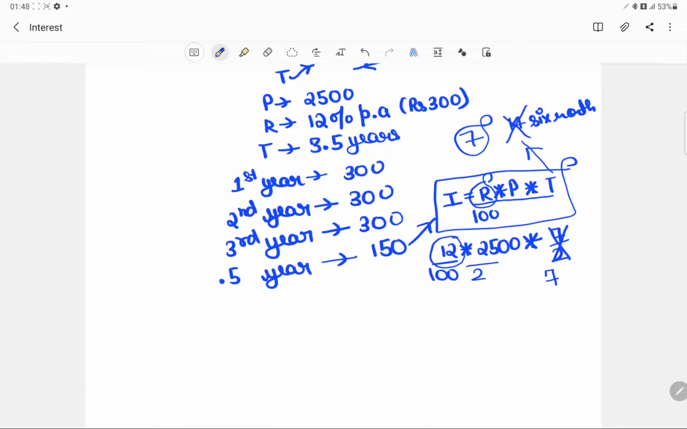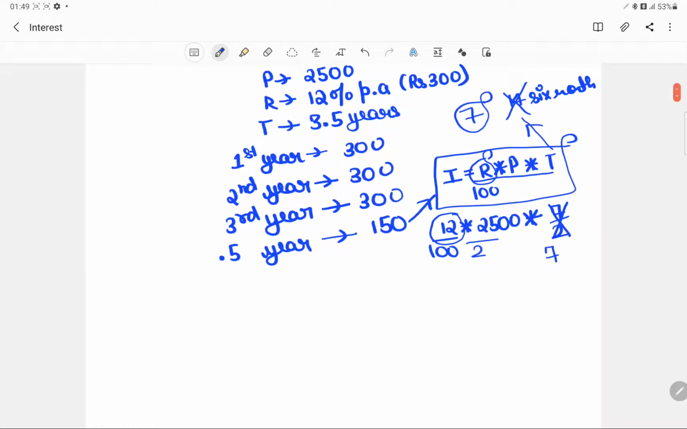period should always be mentioned with respect to the rate of interest, the way it is defined, whether it is defined per year, whether it is defined semi-annually, or whether it is defined even in terms of the number of days. So this would be the interest, and the final amount would come out to be the principal plus interest.